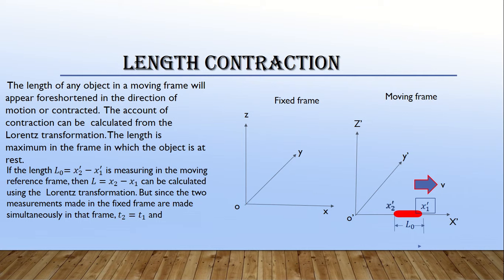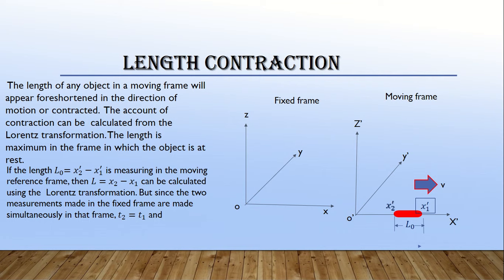Moving on next now, length contraction. There are two figures, one in the fixed frame, another in the moving frame. The length of any object in a moving frame will appear shortened in the direction of the motion, and the amount of contraction can be calculated from the Lorentz transformation, and the length is maximum in the frame in which the object is at rest.